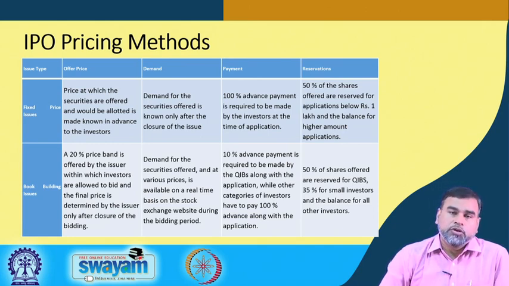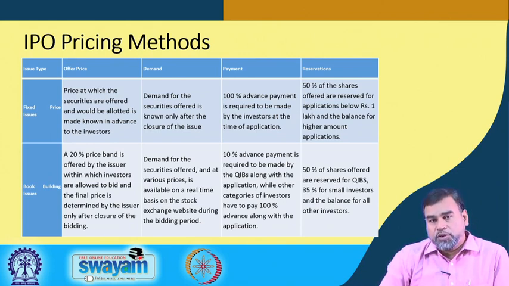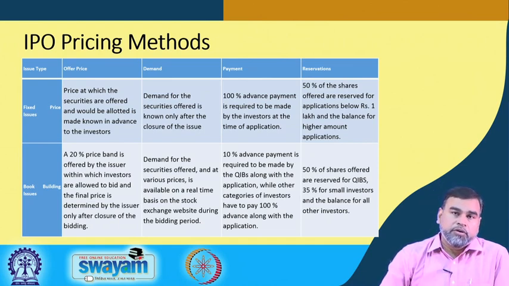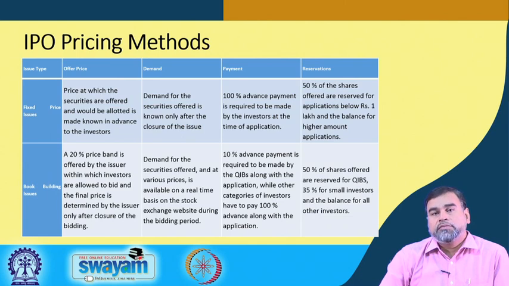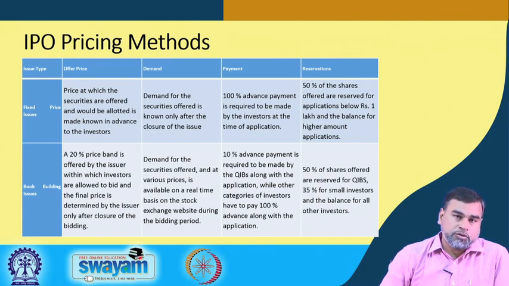Once the issue is closed, only then will they come to know what kind of demand the people or the investors have for this particular type of security. And here, how do they make the payment? 100% advance payment is required from the investor at the time of application. If the investor wants to invest in that IPO, then they have to pay 100% of the total money. If they want to buy 100 shares of 100 rupees each, then they have to pay 100 into 100, all those 10,000 rupees.